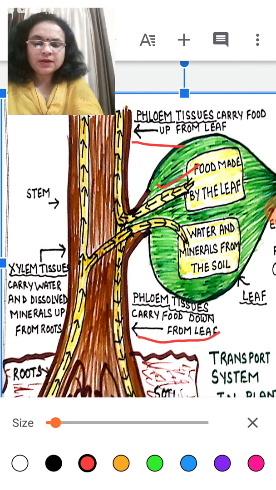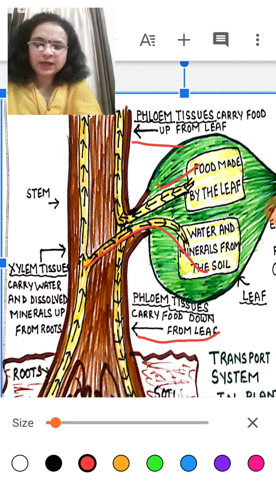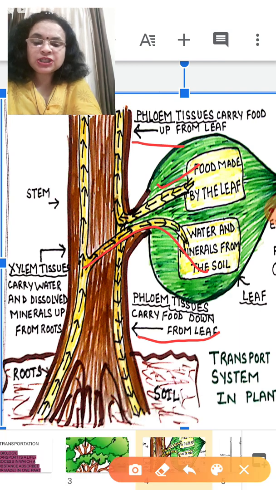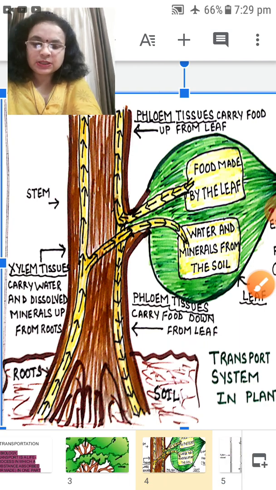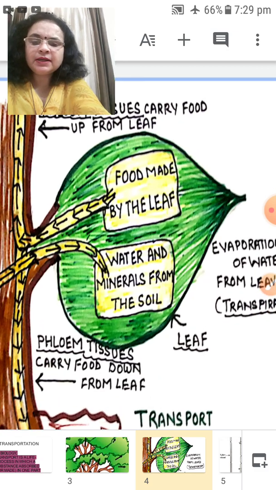Okay children, the water and minerals carried by the xylem tissue towards the leaf are required to prepare the food. But sometimes there is too much water present in the plant. When much water is present, what happens?